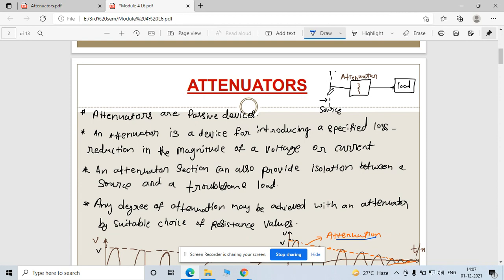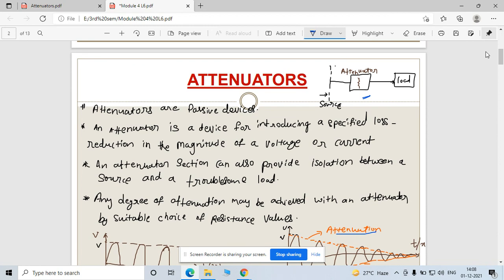If you provide 100 volt, what are the losses in this transmission line, so that you get your desired voltage level at your load end. For example, your requirement is 60 volt, and you know the parameters of this transmission line. Suppose 10 volt is dropped by this transmission line, so you provide 70 volt from this end and you get 60 at the other end. So this is a process by which you can design your transmission line.